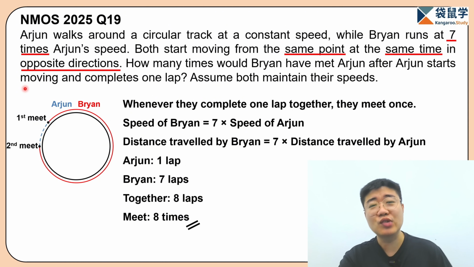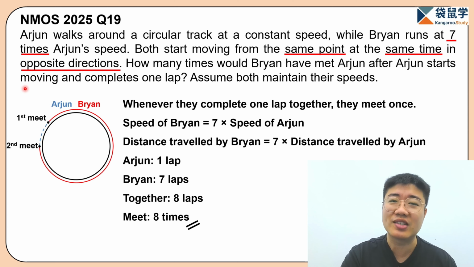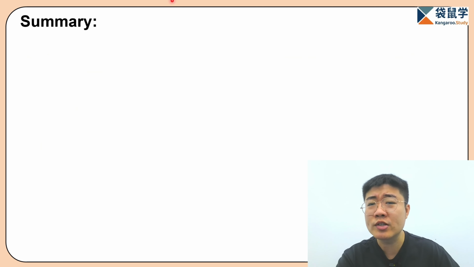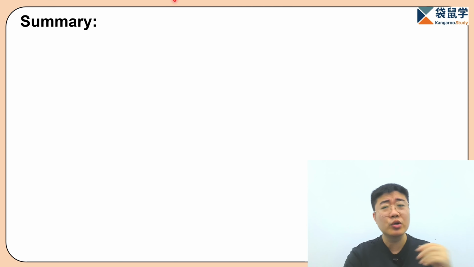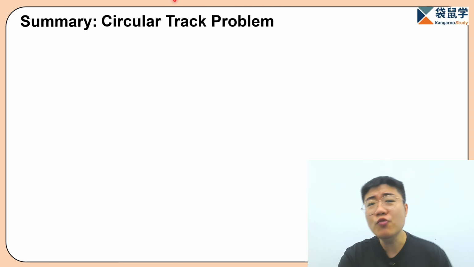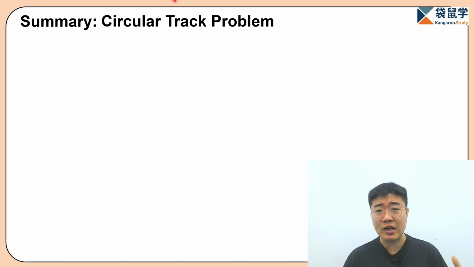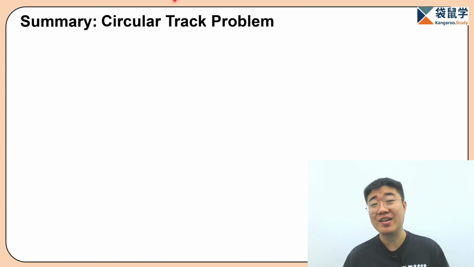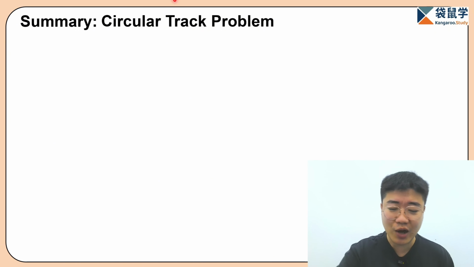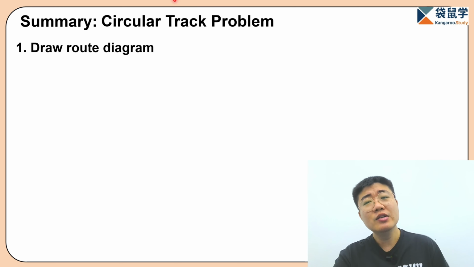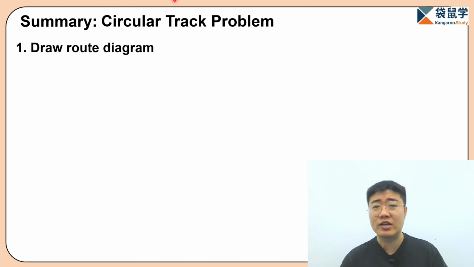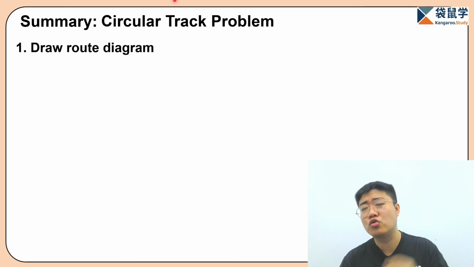So after we have solved this question, let's do a quick summary on what we have learned here. Now, this question is what we call the circular track problem. So first of all, in the circular track problem, in order to visualize what is happening, always keep it a good habit. What should we do? We should draw the route diagram. After drawing the route diagram, we can compare the relationships between the distances traveled.